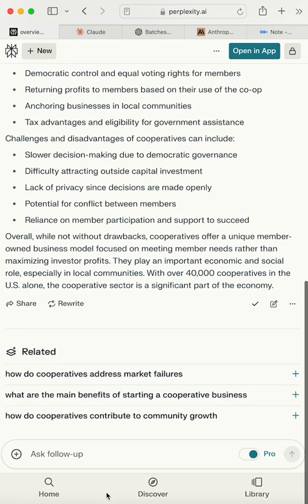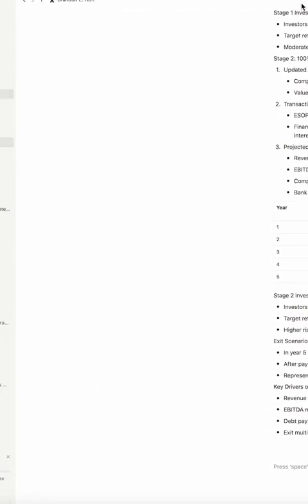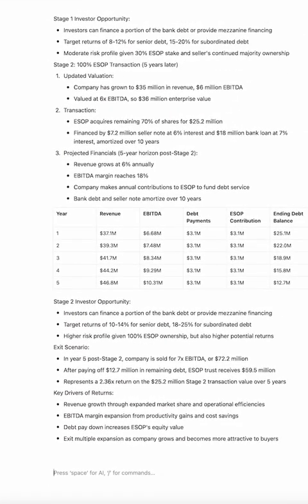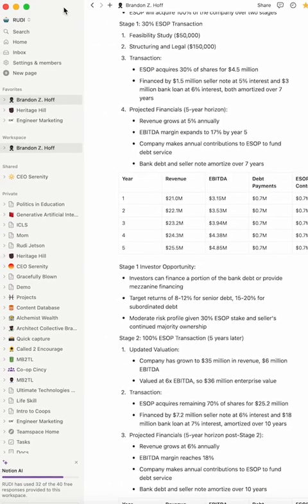What's really cool about this is that if you copy it, I use Notion. This is really getting some insight into my whole workflow.